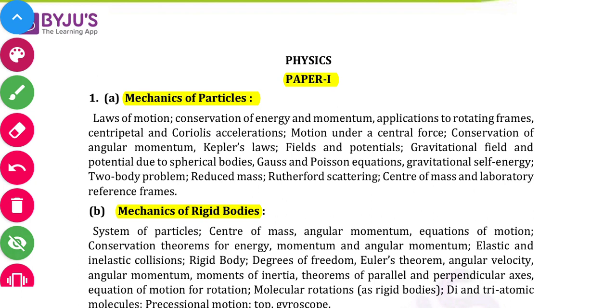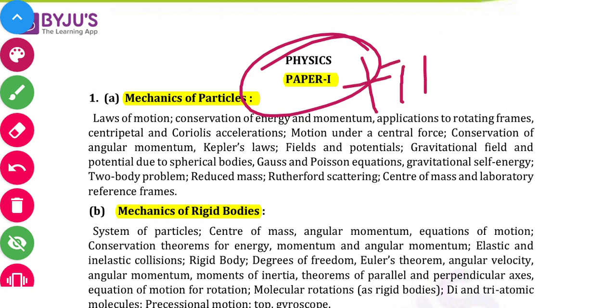UPSC Physics Corridor is starting an initiative for UPSC Physics Optional. Basically, UPSC Physics Optional includes two papers, Paper 1 and Paper 2. We will cover each and every topic which is written in the syllabus, so it will help you a lot.